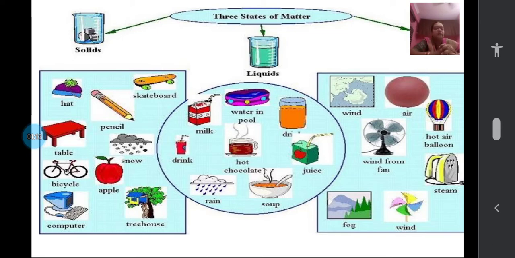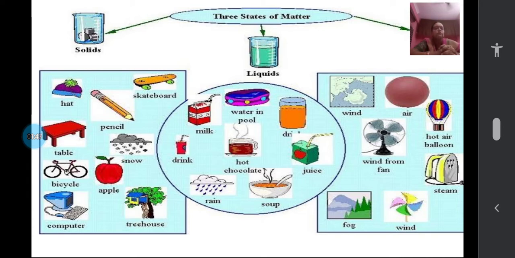So let us have a look at the different things mentioned here, children. You can see in the first box some of the things like a hat, pencil, skateboard, table, bicycle, an apple, snowballs, a tree house and computer. Most of these things you have seen. In particular, if you take the pencil, you all use a pencil every day and you know how a pencil is.